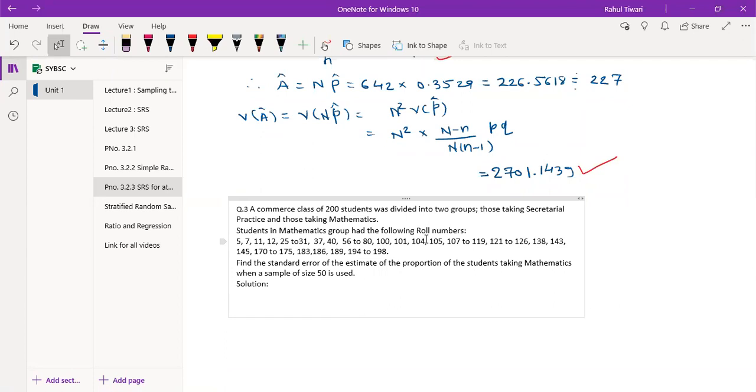Those taking secretarial practice and those taking mathematics. Students in the mathematics group had the following roll numbers. Some of the roll numbers are given here, and find the standard error of the estimate of the proportion of students taking mathematics when the sample size is 50.